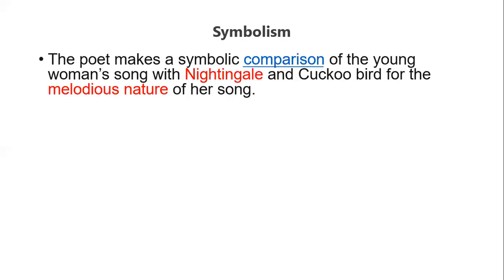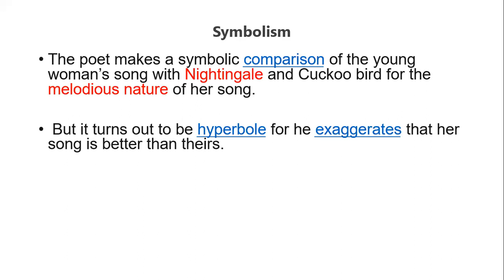Symbolism is again a very important part of composition. The poet makes a symbolic comparison of the young woman's song with the nightingale, the first comparison. So it is a symbol. And then the cuckoo bird is a symbol of the melodious nature of her song, but it turns out to be hyperbole, as it exaggerates that her song is better than theirs. So at the same time, two things: symbolism plus hyperbole.